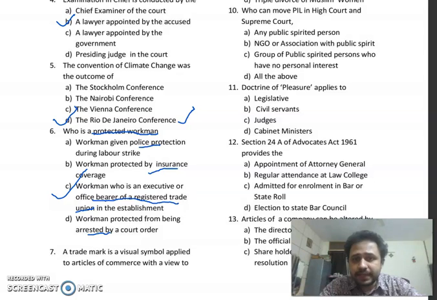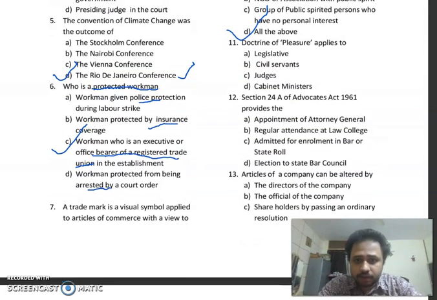Who can move a PIL in High Court and Supreme Court? Option A, any public spirited person. Option B, NGO or association with public spirit. Option C, group who have no personal interest, or option D, all of the above. So the right answer over here is option D, all of the above.